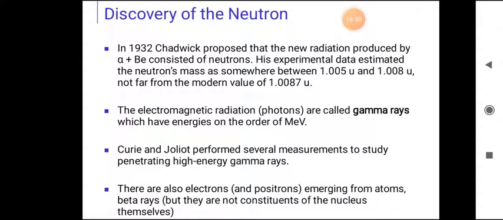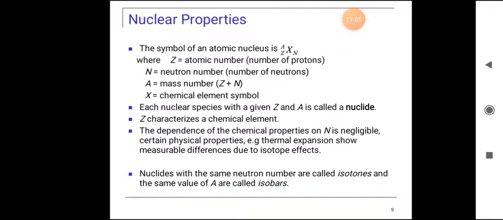Curie and Joliot performed several measurements to study penetrating high-energy gamma rays. There are also electrons and positrons emerging from atoms as beta rays, but they are not constituents of the nucleus themselves.